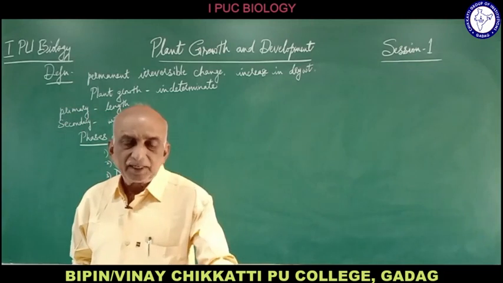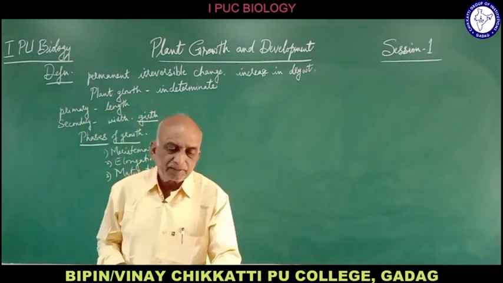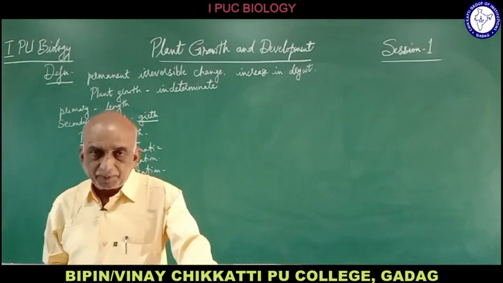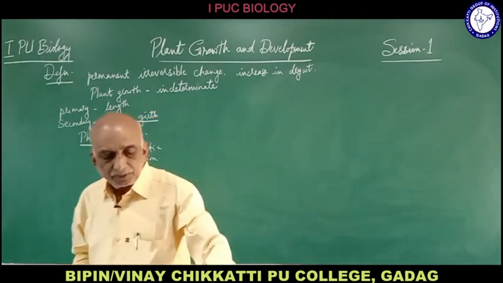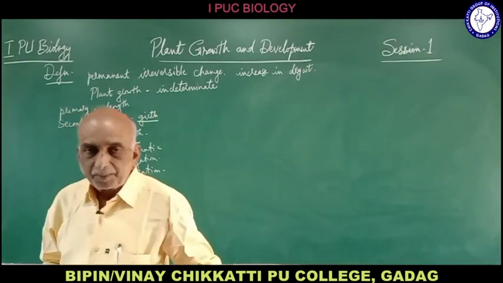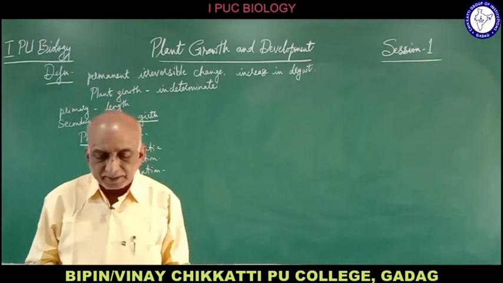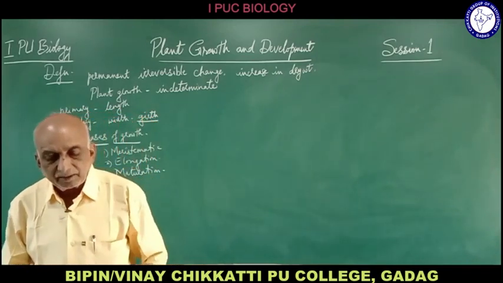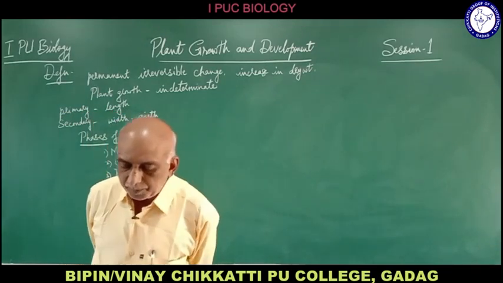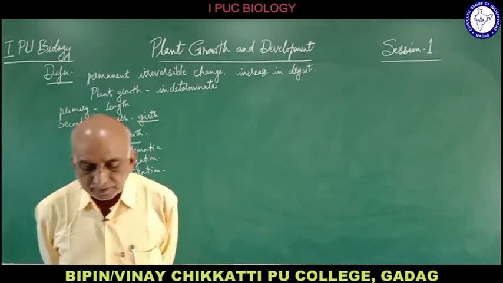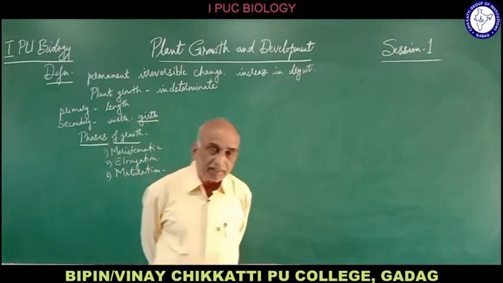They continuously divide either slowly or rapidly. So this tissue retains the power of cell division and gives rise to new cells in that plant. The meristematic tissue divides by mitosis, and thus there is an increase in the protoplasm, and the number of cells is increased.